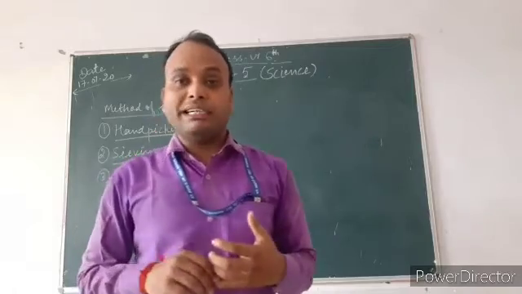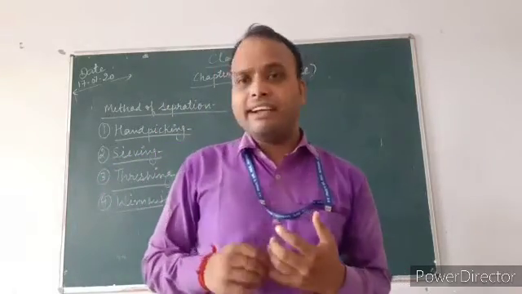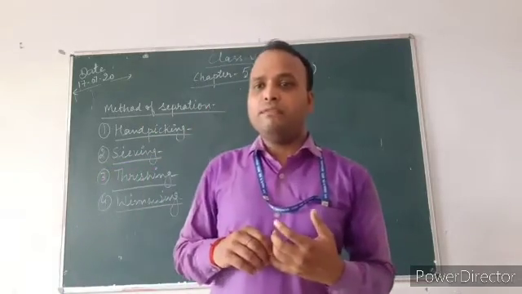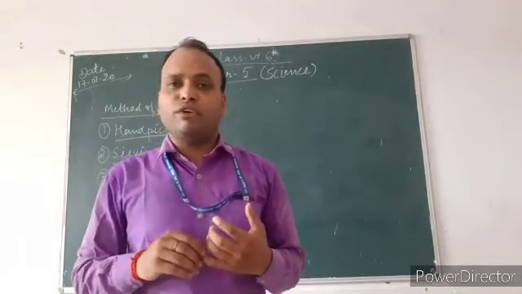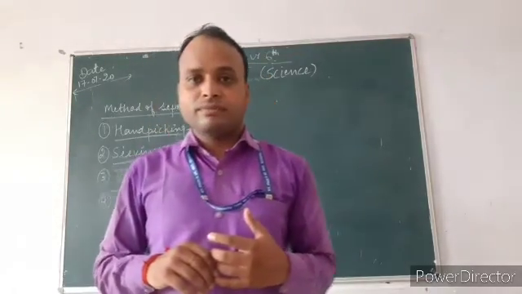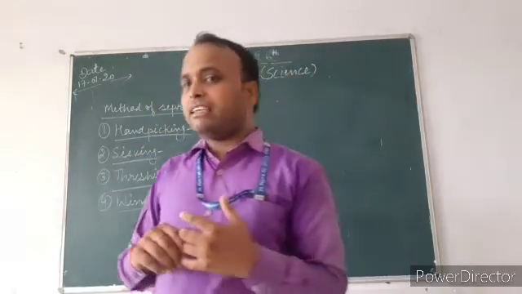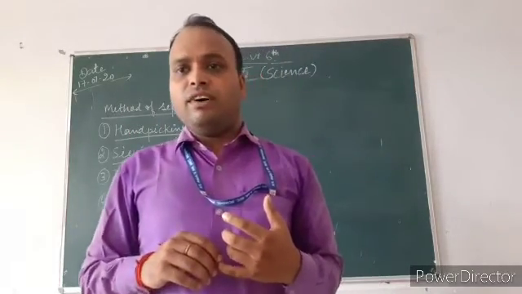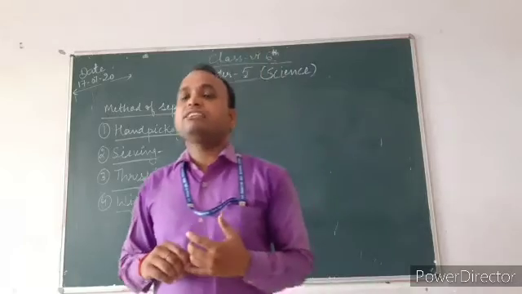So these unwanted materials are different in size, different in color, different in shape, and we pick up the useful from the unwanted things.